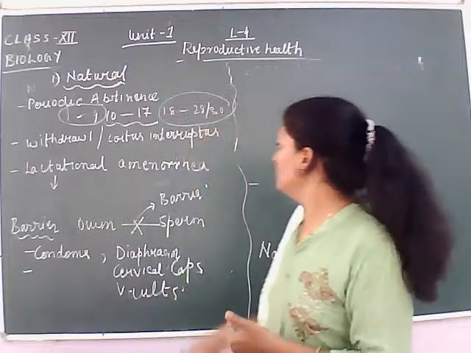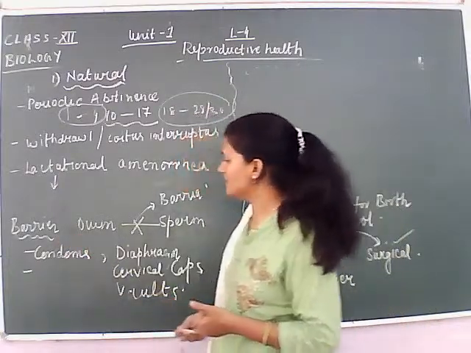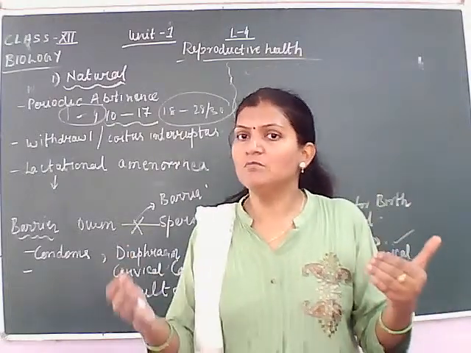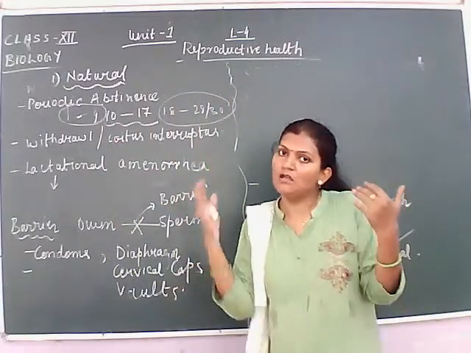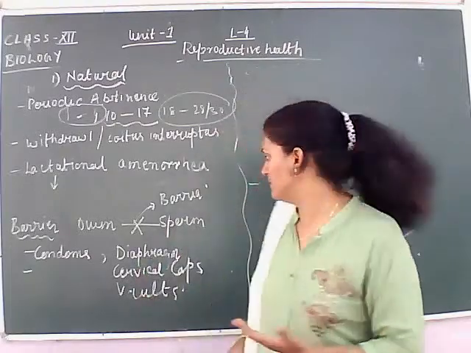Okay, students. So coming back to the next method, the barrier method. Barrier method means we place a barrier in the pathway of ovum and sperm, so that we prevent the fertilization of the ovum.